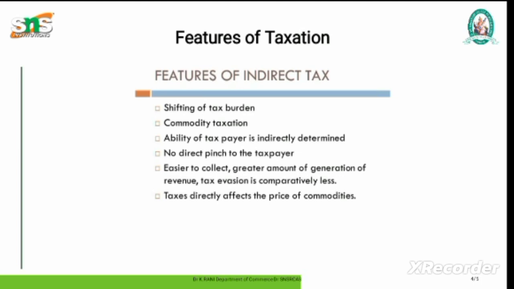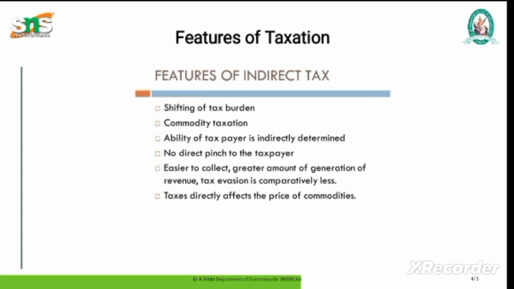Features of indirect tax. Indirect taxes do not burden the taxpayer and are convenient as they are paid only at the time of making a purchase. Moreover, state authorities find it convenient to levy indirect tax because they are collected directly at the store. Indirect taxes are easier to collect in comparison with direct tax, since they are only collected at the time of making a purchase. The authorities need not worry about their collection.